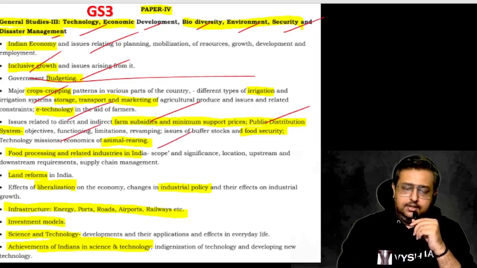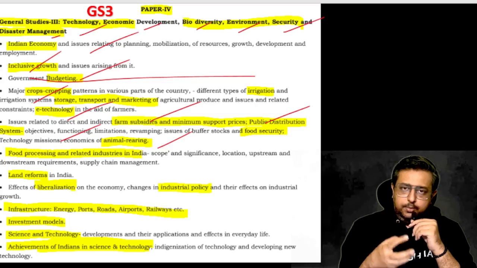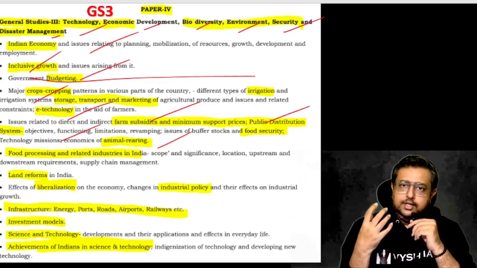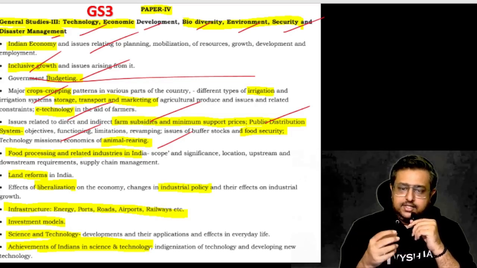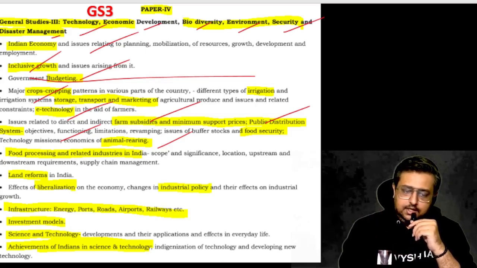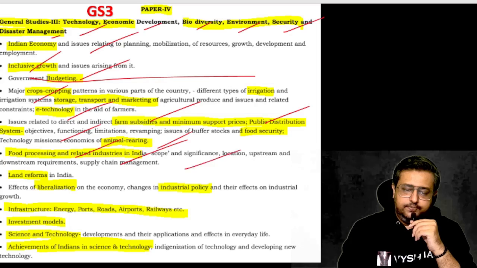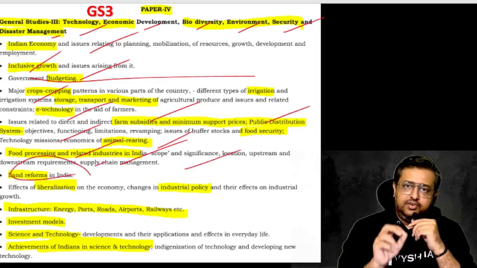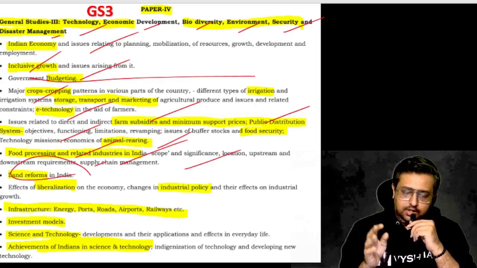Then animal rearing, that is, you have the poultry, the pink revolution, green revolution, blue revolution, marine industry, everything comes in this section. Then after that, food processing industries are there. Their supply chain management is there. Then land reforms in India is again a topic from which questions come. From independence time, what all reforms we did.